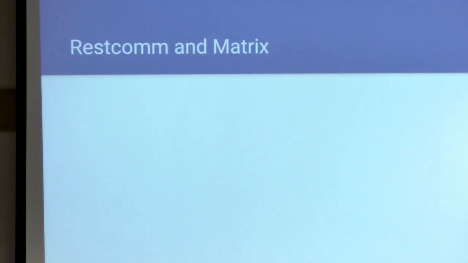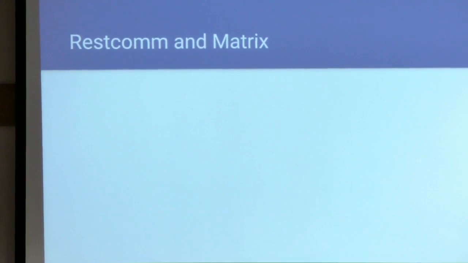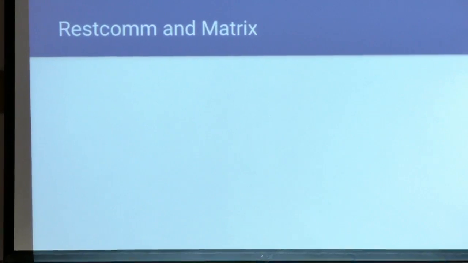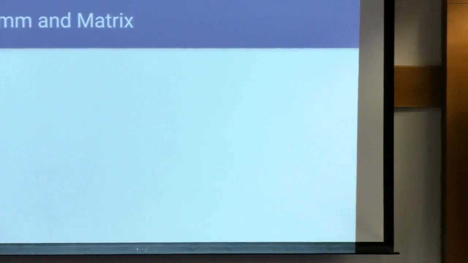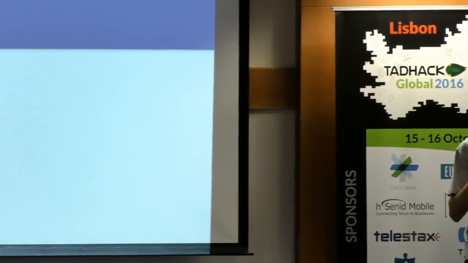So if you saw the Matrix presentation, you learned about bridges, which are ways to connect a service like RESTCOM or like WhatsApp or whatever with the Matrix environment, and it works in a sort of seamless way, so you can't distinguish between a Matrix user and a bridged user, which was also being used for the TADHack Matrix room, which was connected to Slack.